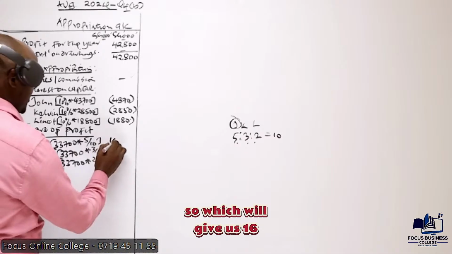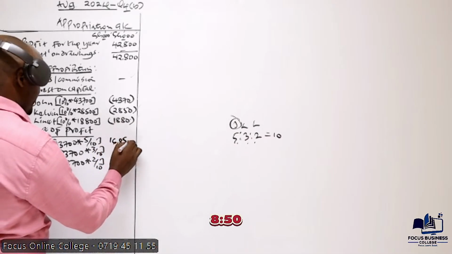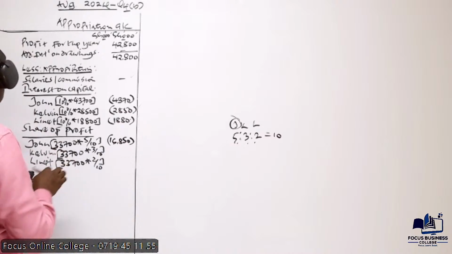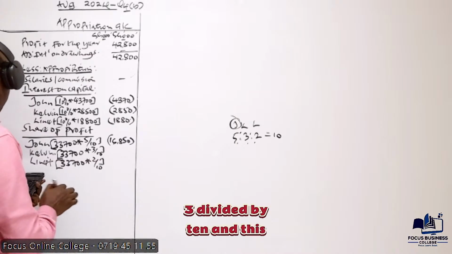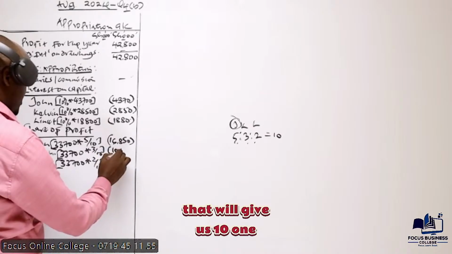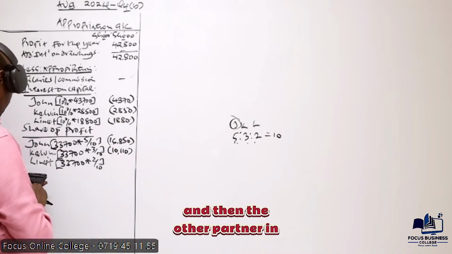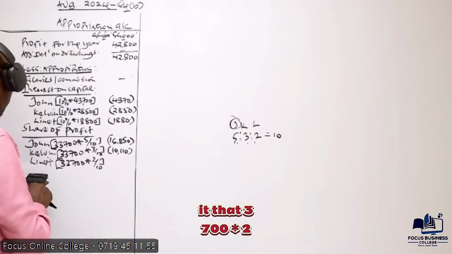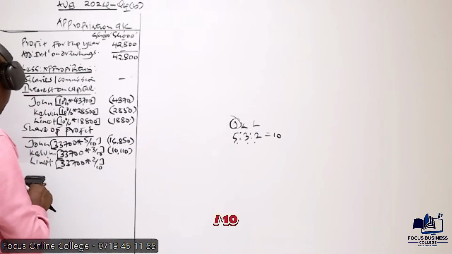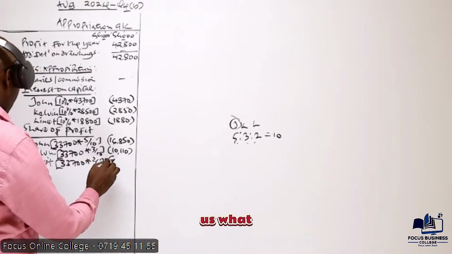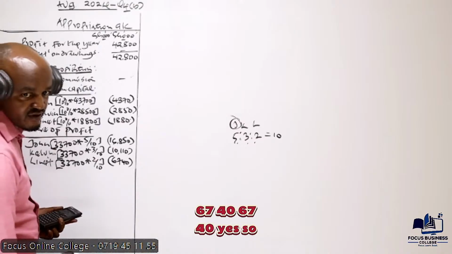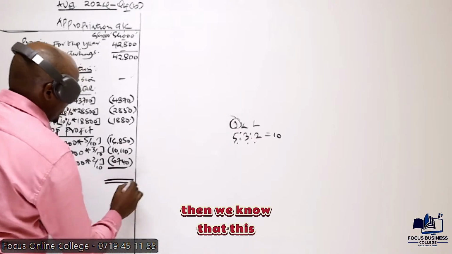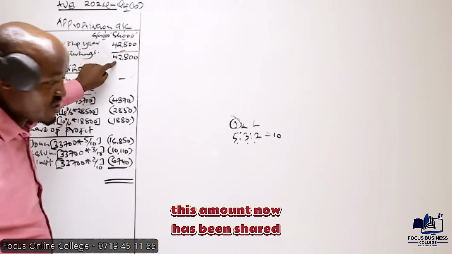So we have that 700 times 5 divided by 10, which will give us 16,850. Kelvin, we take 33,700 times 3 divided by 10, and basically that will give us 10,110. And then the other partner, Lynette, that is 3,700 times 2 divided by 10, and basically that will give us 6,740.